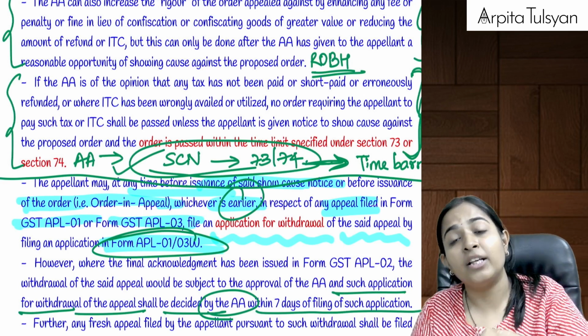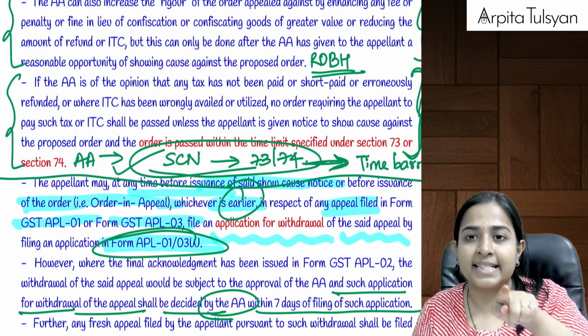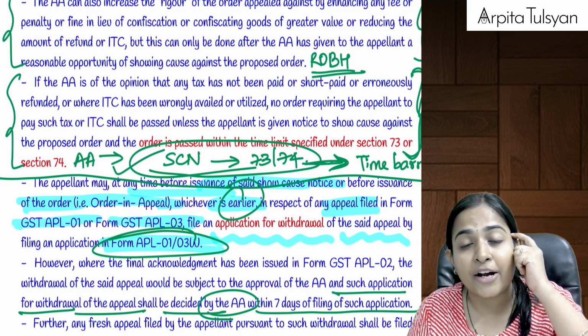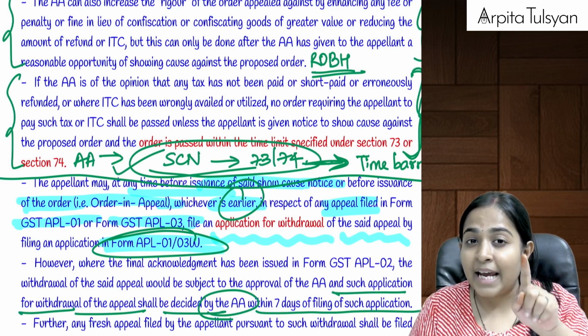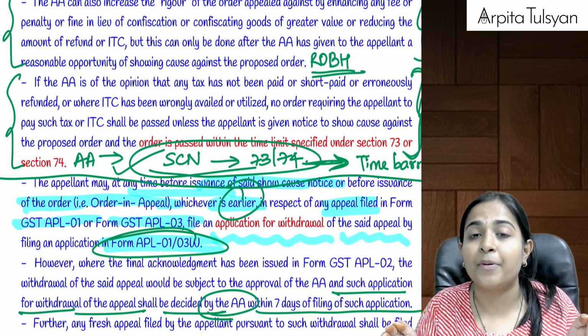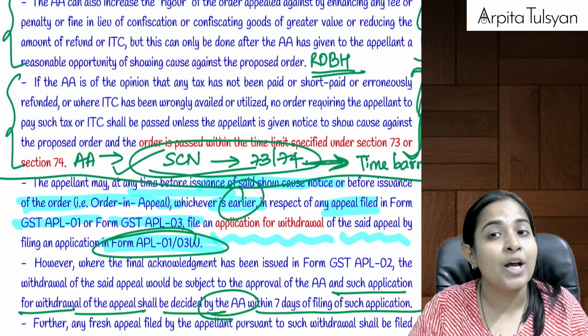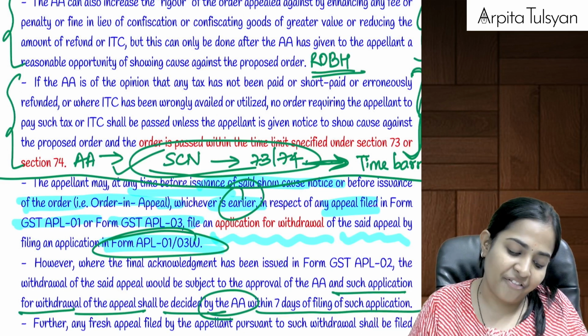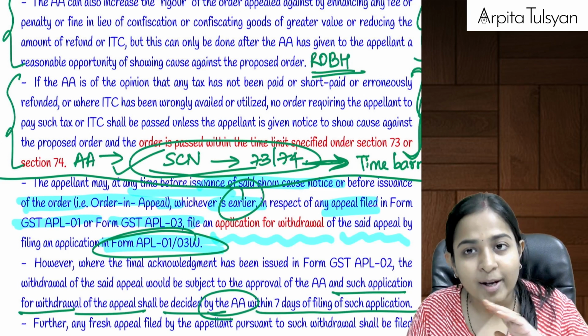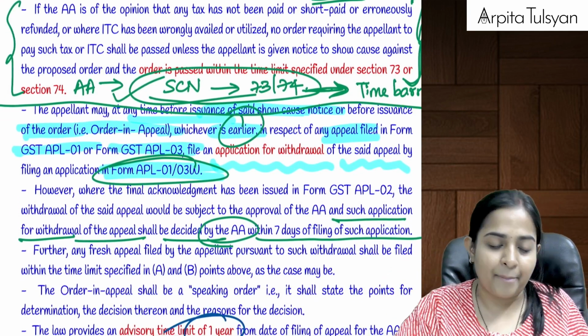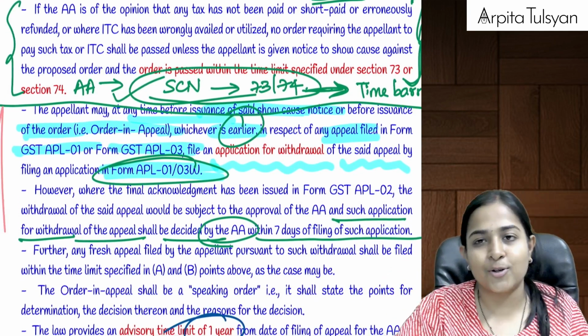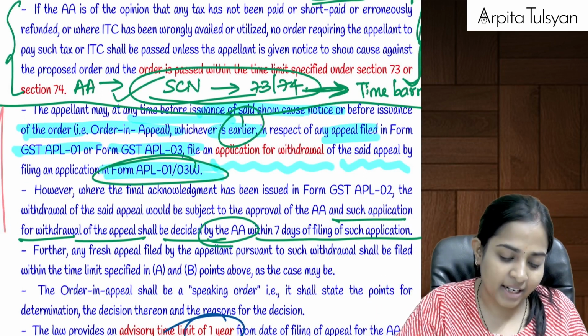And for issuing the show cause notice under section 73-74, it will also have to keep in mind whether the time period is still left to issue the show cause notice, or it has already become time barred. If it has already become time barred, then you cannot do anything. Means the appellate authority cannot do anything. Now it cannot issue the show cause notice and the proceedings will have to be totally dropped.